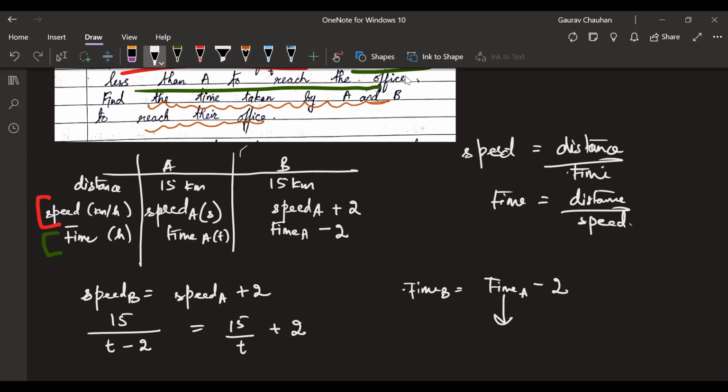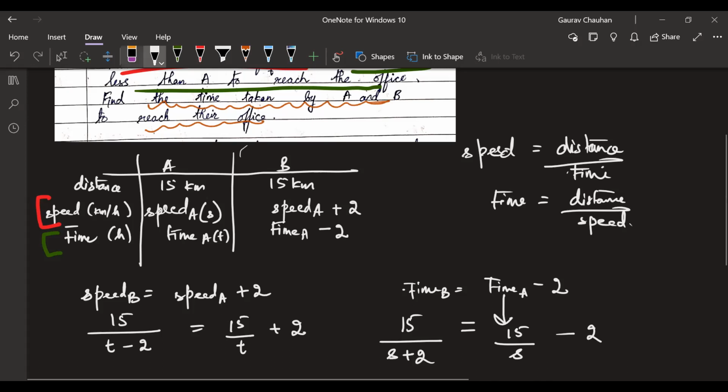Tell me time of A, what will come? Time of A in place of this, distance by speed. Can you tell me in terms of distance by speed, what will it be? 15 by S. Okay, fine. Minus 2. Right, left side, what will come? Time of B, in terms of this, tell me. 15 by S plus 2. Fantastic, Bindu. Very good. All right, we good so far? Now you see, these are the two options which I have of making this equation.